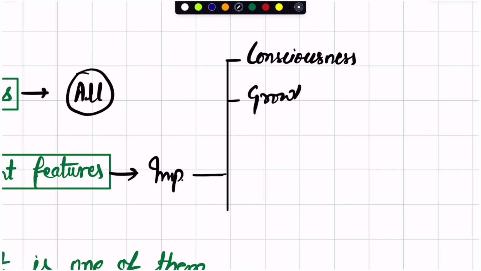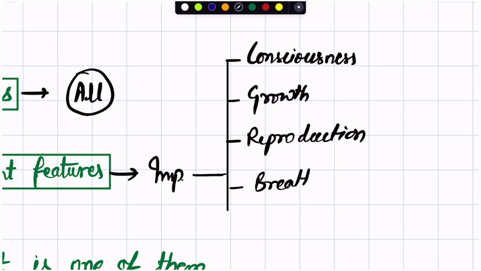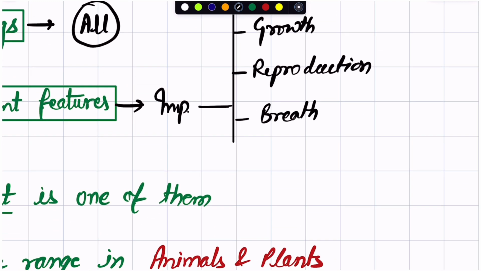Then we grow. There is growth in our body. We can reproduce, for continuity of the species. We can breathe, that includes the movement of gases in and out of the body.